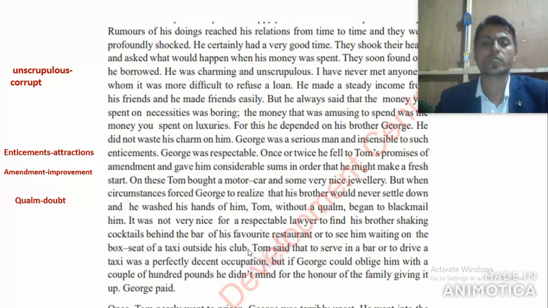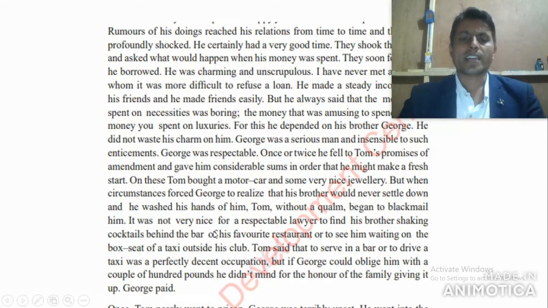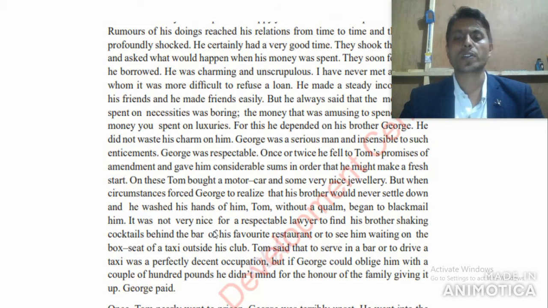It was not good for him. Tom said that to serve in a bar or to drive a taxi was a perfectly decent occupation, a very standard occupation. But if George could oblige him with a couple of hundred pounds, he didn't mind, for the honor of the family, giving it up. George paid.